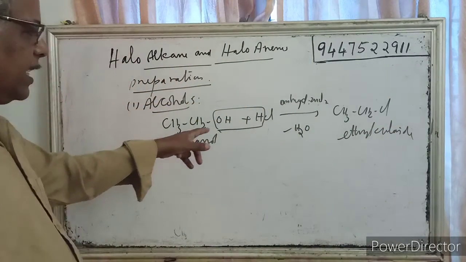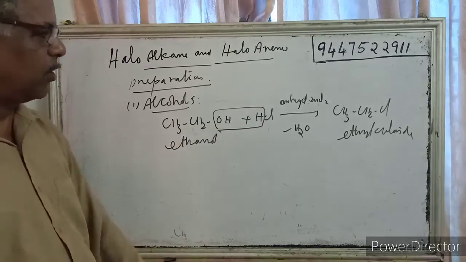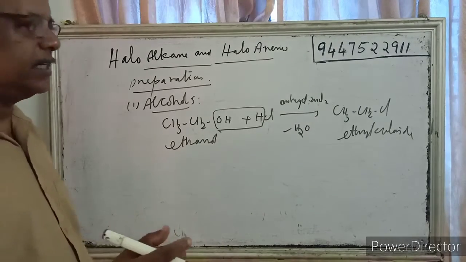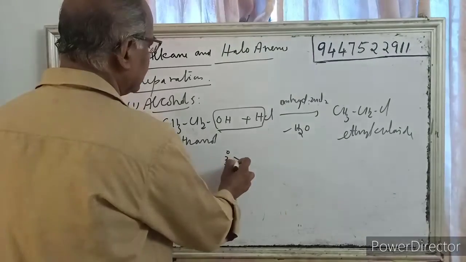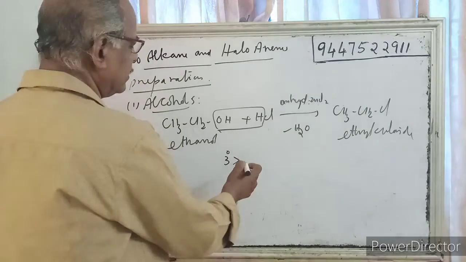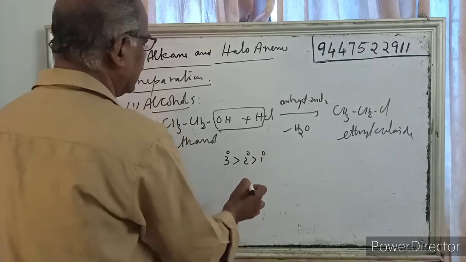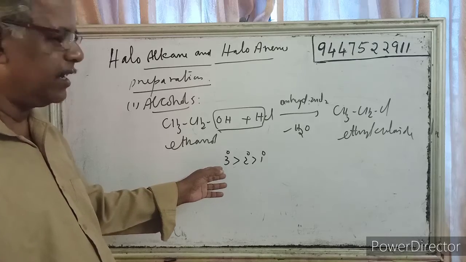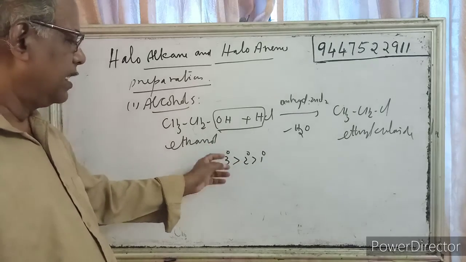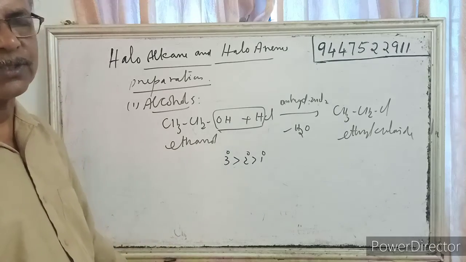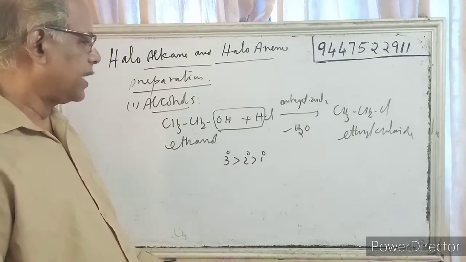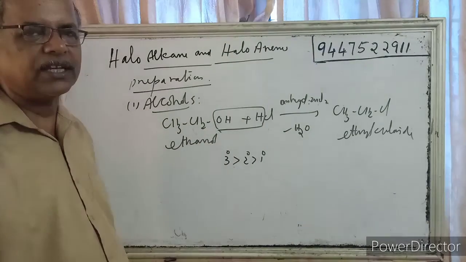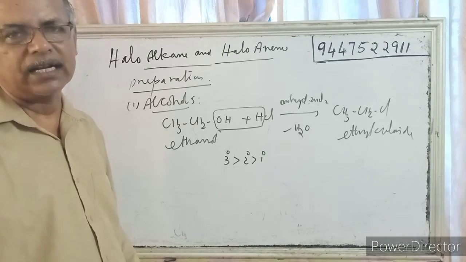So any alcohol when reacted with concentrated HCl and anhydrous zinc chloride gives corresponding alkyl halides. The order of reactivity is: tertiary alkyl halide is immediately formed, then secondary, then primary. Tertiary alcohol reacts with concentrated HCl immediately, but secondary gives it after some time, and primary will not react at that temperature. So order of reactivity is tertiary alcohol, secondary alcohol, primary alcohol. That's the first method of preparation of alkyl halides starting from alcohols.